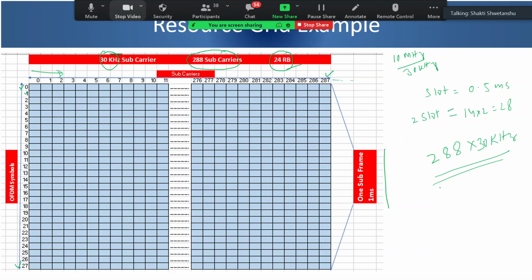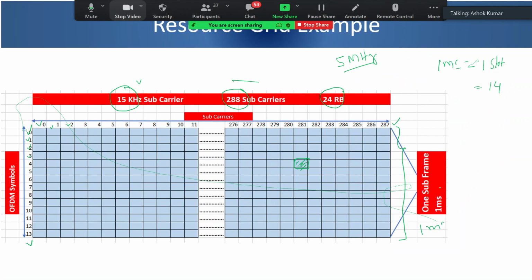And sir, just for the sake of example, we are taking 24 resource blocks. Yeah, this is just an example. Otherwise, if you recall my last session, I had given a table that for 5 megahertz there are 25 RB already defined. So instead of 24 RB in this example, in fact there will be 25 RB overall, because 5 megahertz will have 25 RB maximum.